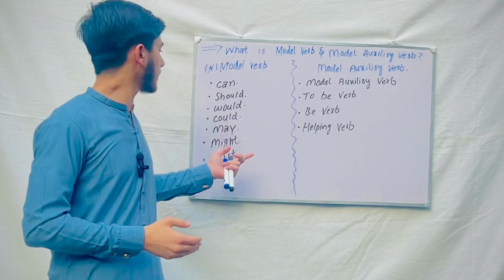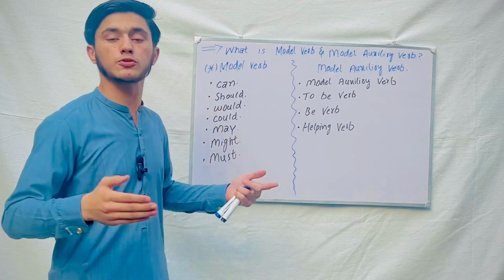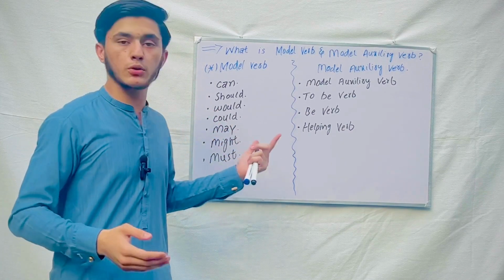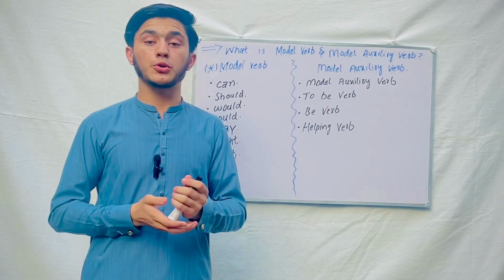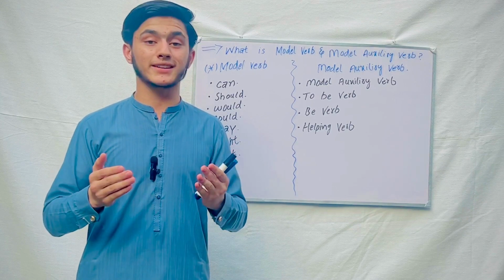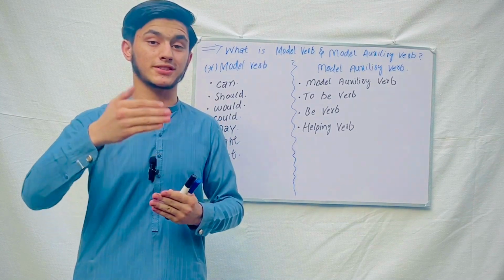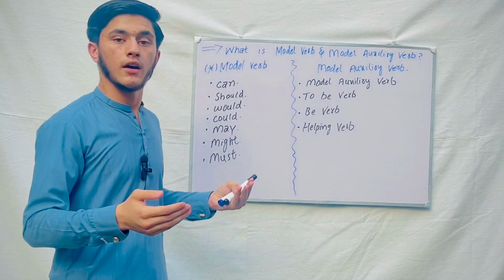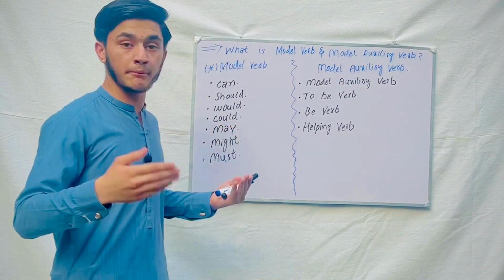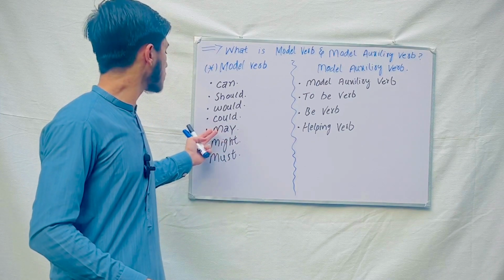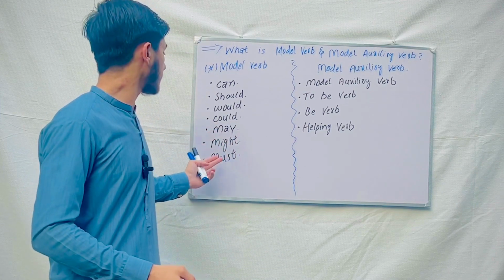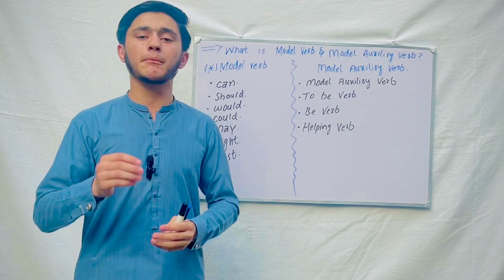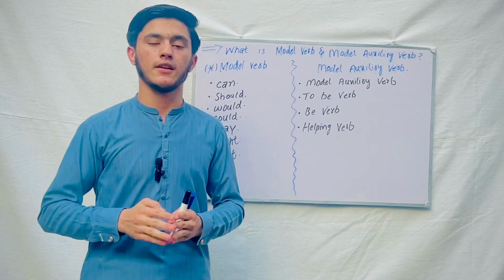Would is also used for requests, for example, "Would you come to my brother's wedding ceremony?" So you are requesting someone. Could is also used for requests and many other things. May is also used for requests. May, might, must: may and might are a little different.